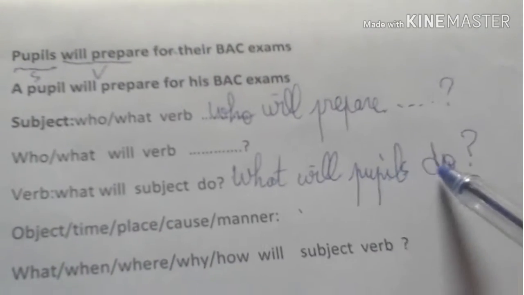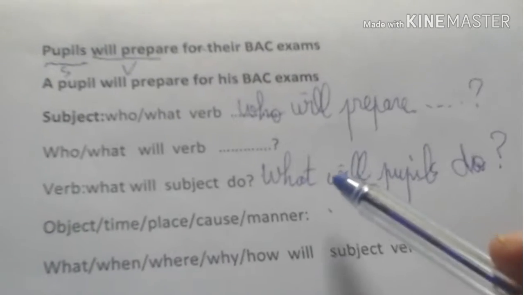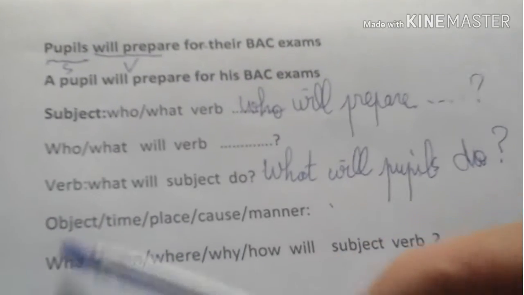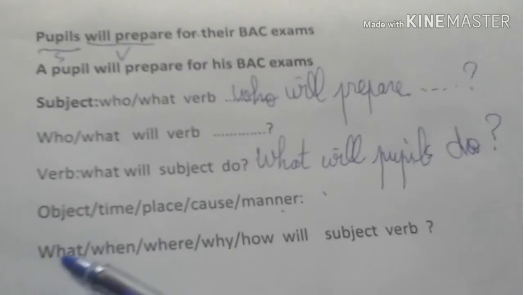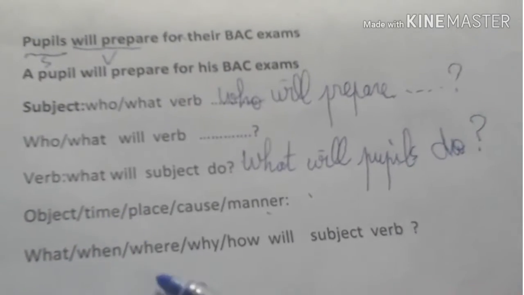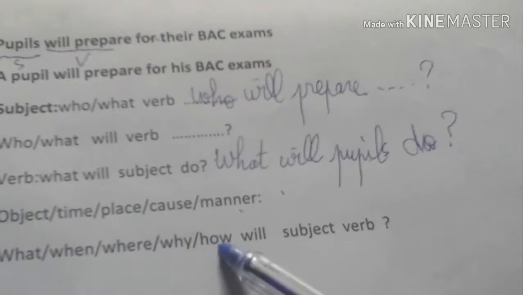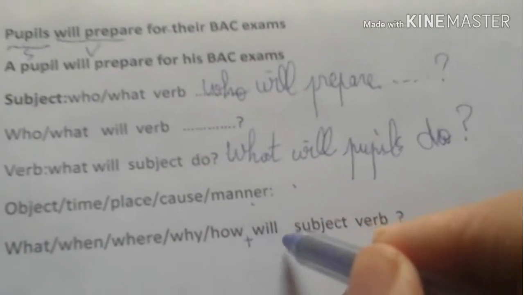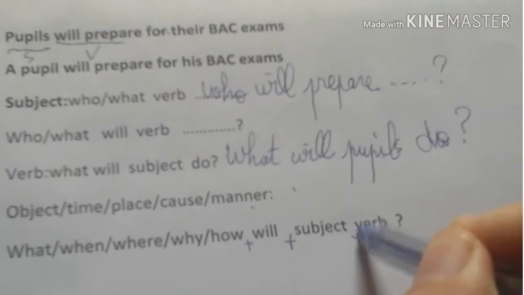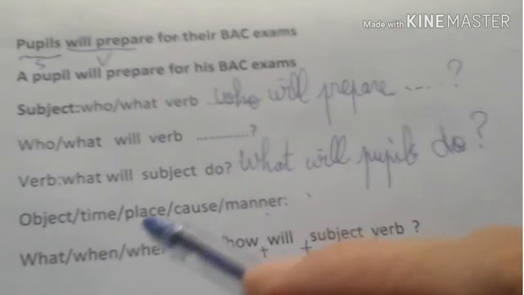What will pupils do? To ask about the object, time, place, cause or manner, this is the rule: what, when, where, why and how, plus will, plus the subject, plus the verb.